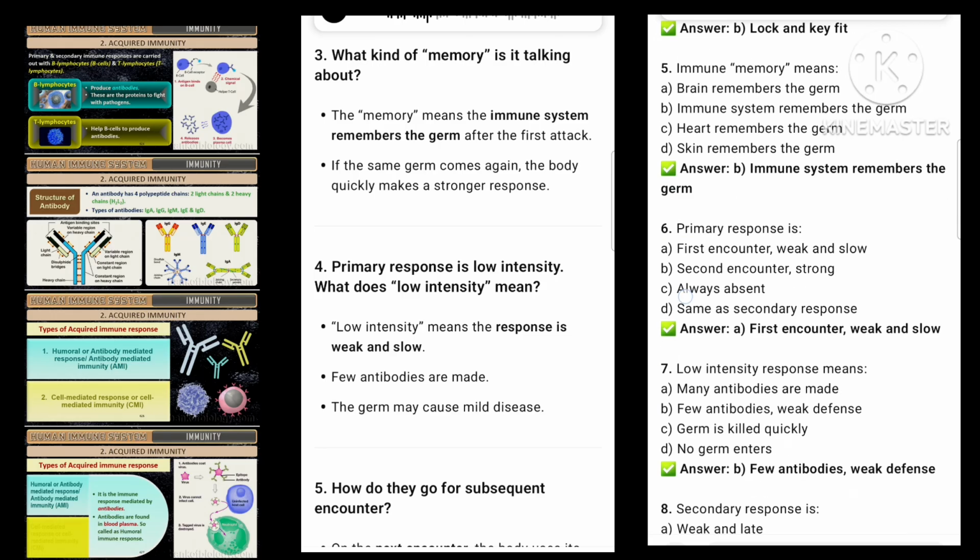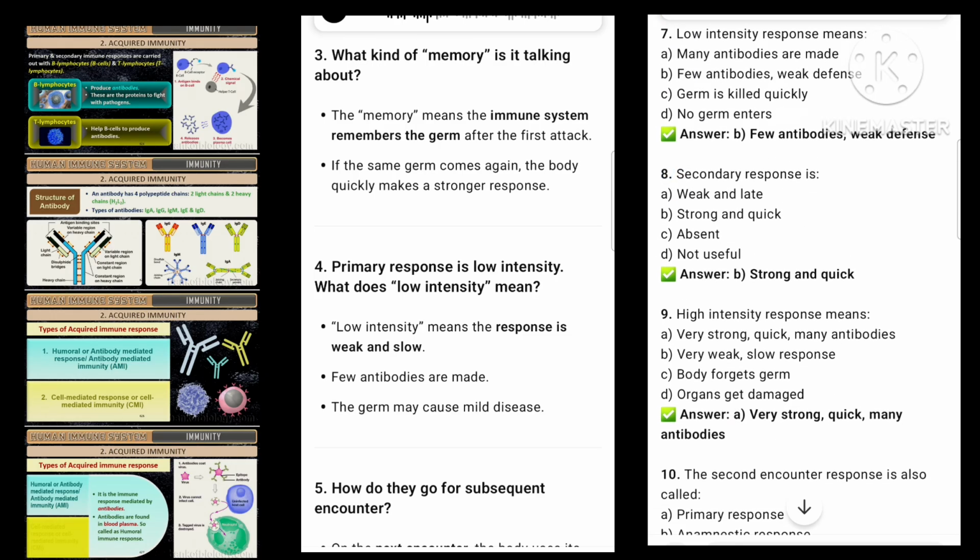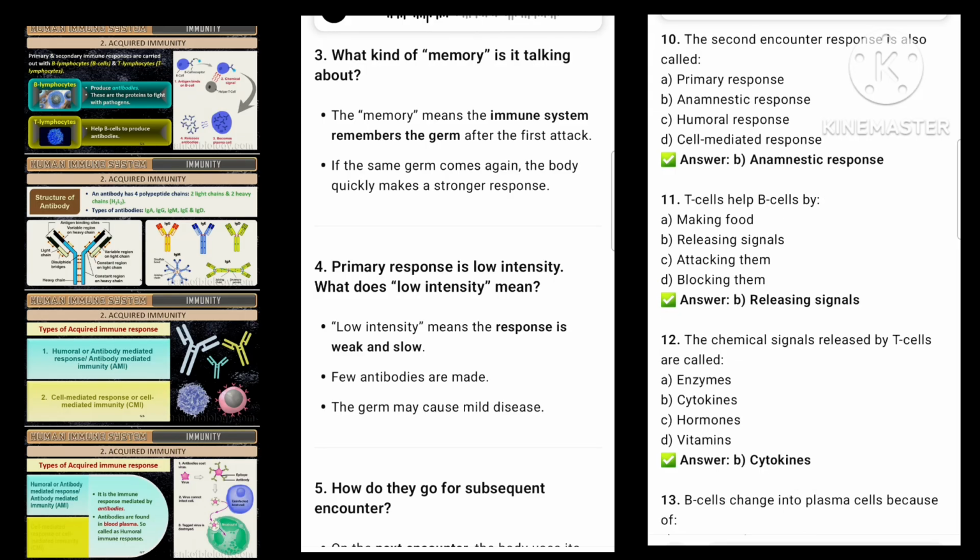4. Primary response is low intensity. What does low intensity mean? Low intensity means the response is weak and slow. Few antibodies are made. The germ may cause mild disease. 5. How do they go for subsequent encounter? On the next encounter, the body uses its memory cells. These cells quickly recognize the germ. They produce antibodies much faster.